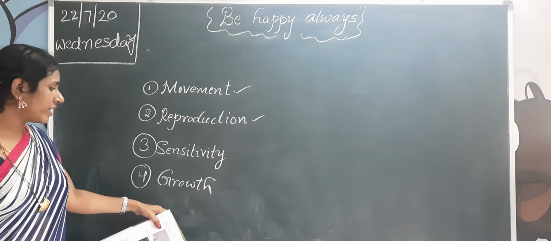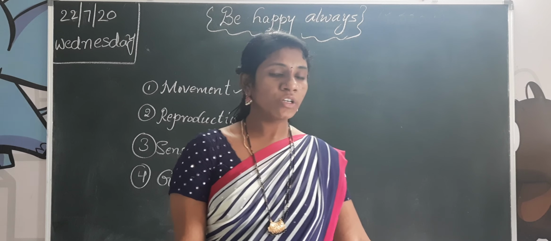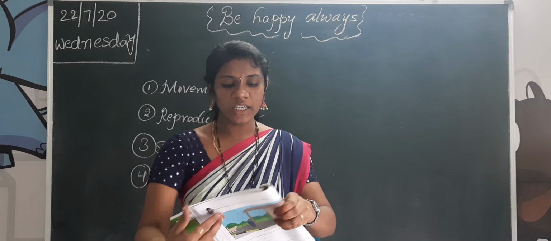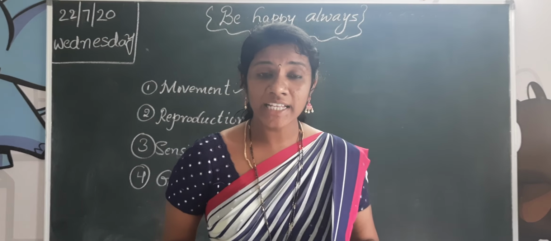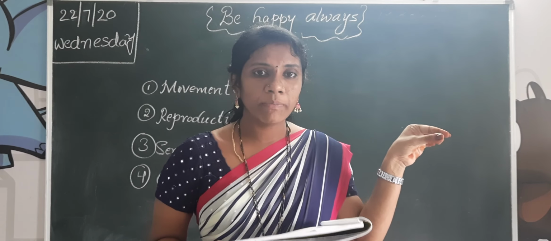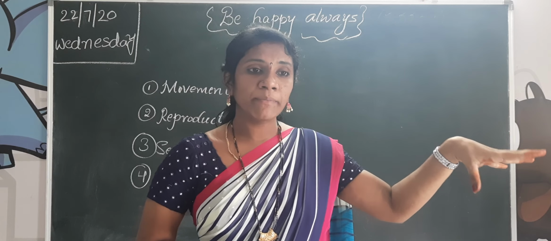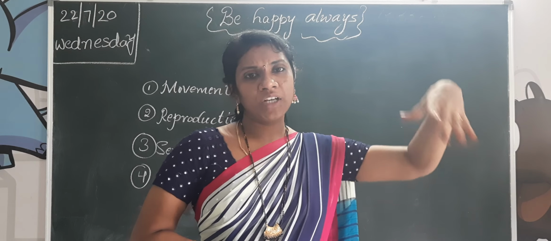What is that? Next one, growth. So growth means you will not always be like small children; you will grow. Like humans and plants. A plant seed can become a baby plant, and a baby plant can become a big plant, and some big plants can become a tree. So that is also growth. Like that, humans also: when we see human babies, they grow and become adults.